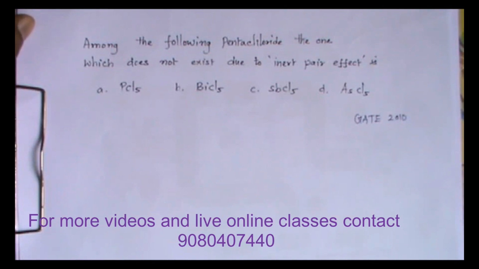In this video, we are going to solve a very simple problem based on periodic properties. Among the following pentachlorides, the one which does not exist due to inert pair effect is PCl5, BiCl5, SbCl5 and AsCl5. This question was asked in GATE exam 2010.